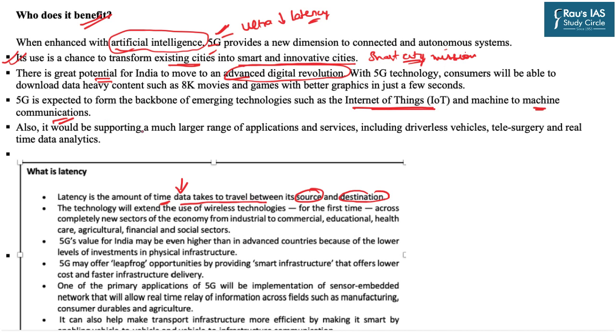Further, it has a much larger range of applications and services including driverless vehicles, telesurgery, real-time data analytics, etc. One of the primary applications of 5G will be the implementation of the sensor embedded network that will allow the real-time relay of information across fields such as manufacturing, consumer durables, and agriculture.